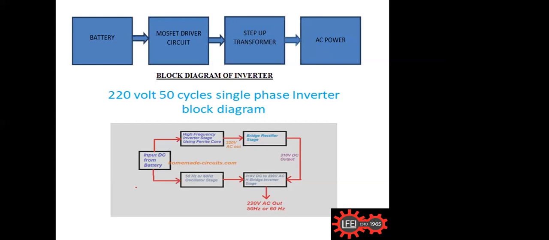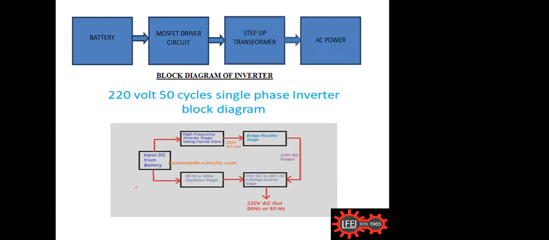That means the H bridge inverter switches the DC pulses according to the frequency coming from the 50 or 60 hertz circuit. That is, the MOSFET or IGBT gates are driven from this supply. So 50 cycle means it will switch on and off at 50 cycles, and we will get a 50 cycle output. So this inverter makes the 220 volt AC output. This is the block diagram of it.